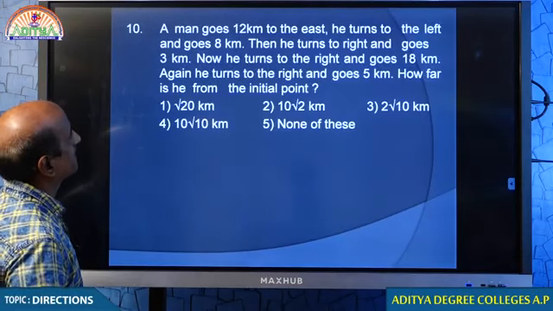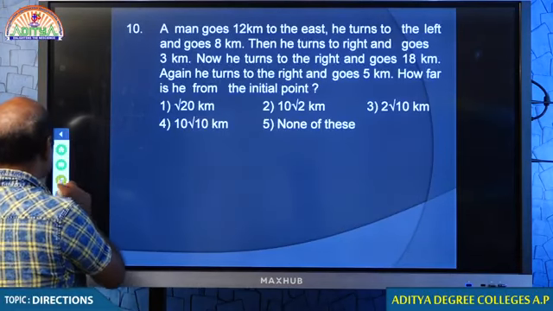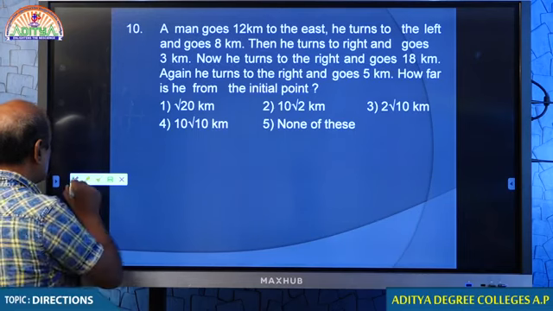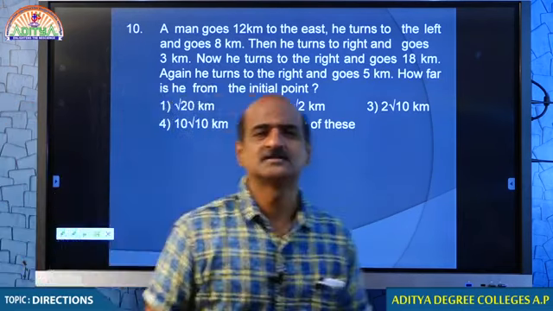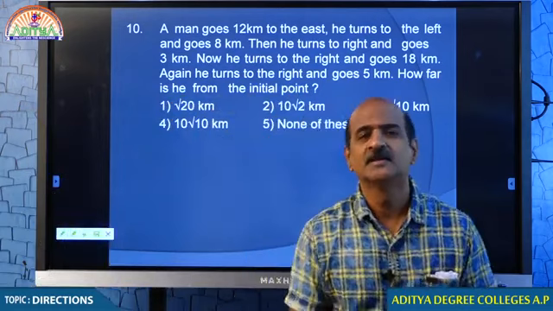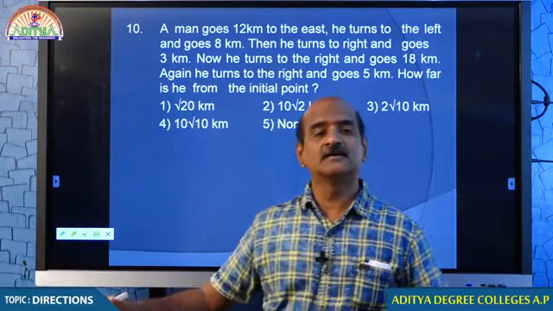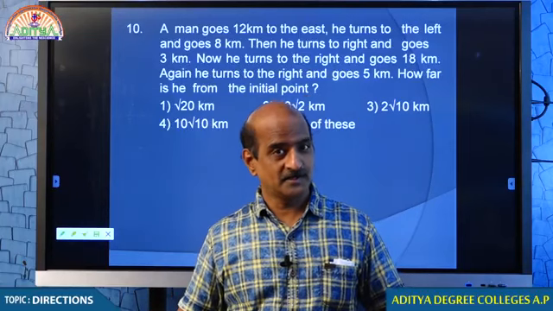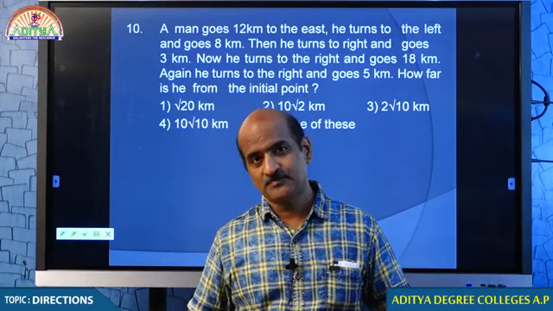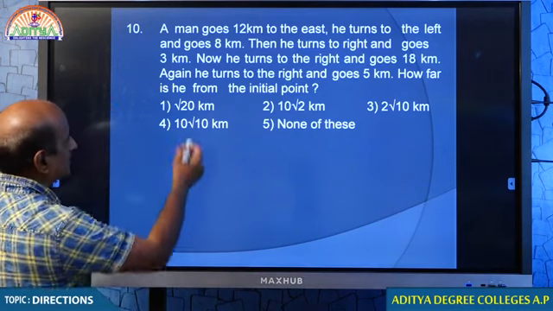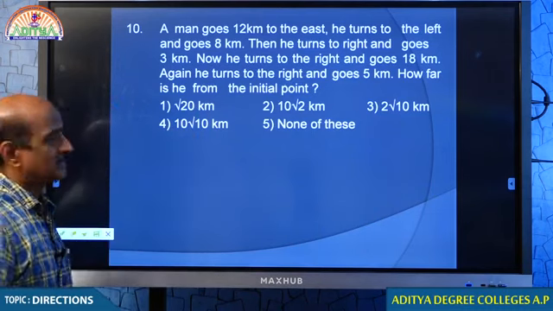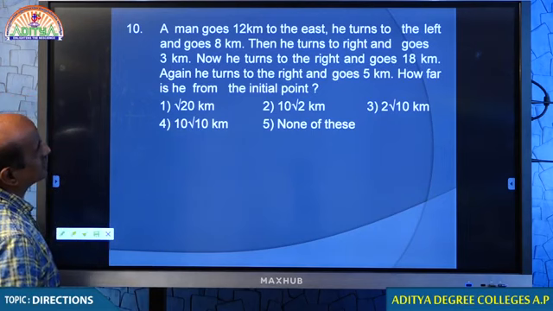Question number 10. You just look at this. Every single question we try to answer in two different ways. One in the routine way, another by using some beautiful techniques. We discuss both ways. Come on student. Here you are asked to find distance. A man goes 12 kilometers.